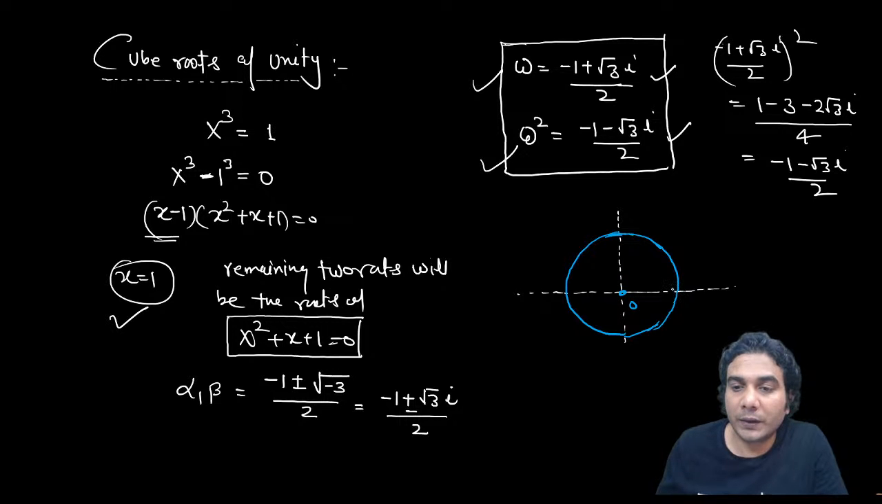So one root you can see is 1. This is the first root. The second root, omega, will be here. This is minus 1 in the second quadrant: minus 1 plus root 3 iota by 2. This is the second root, which is omega.